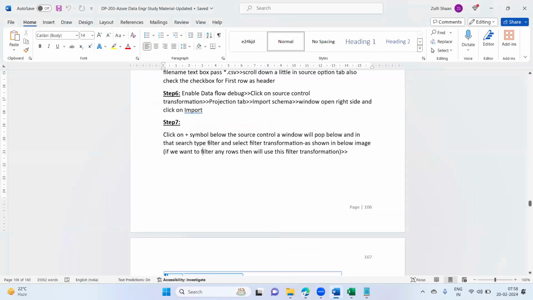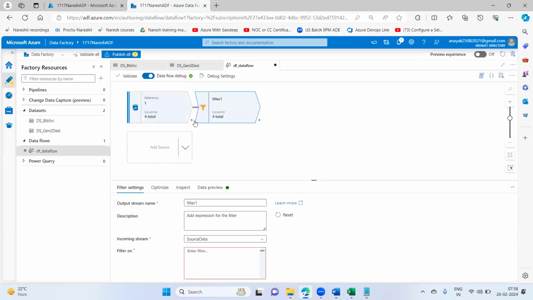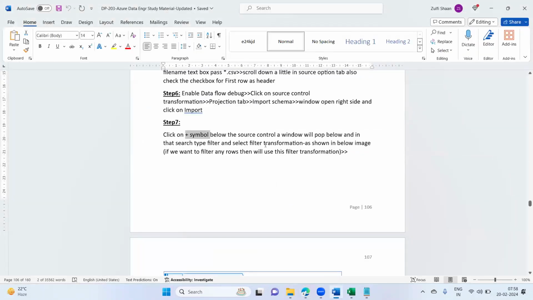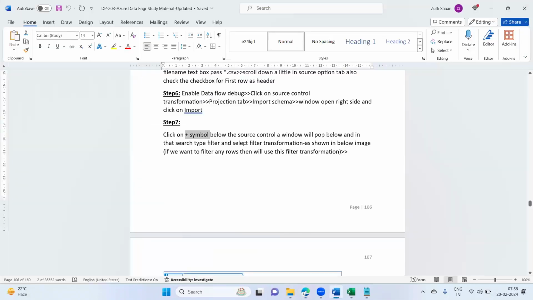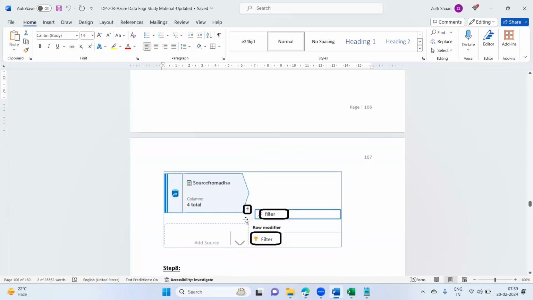Click on this plus symbol. If you read the material steps carefully, or best, follow the video recordings. A window will pop up below and in that search filter and select filter transformation as shown in the image below. See, I'm showing step-by-step images also, how we can do it.